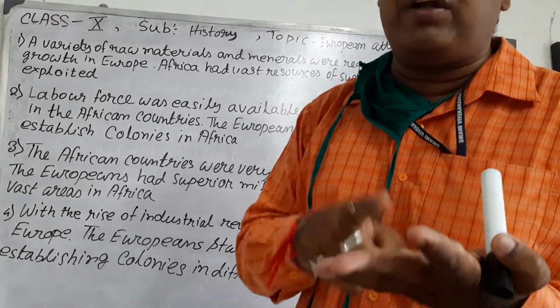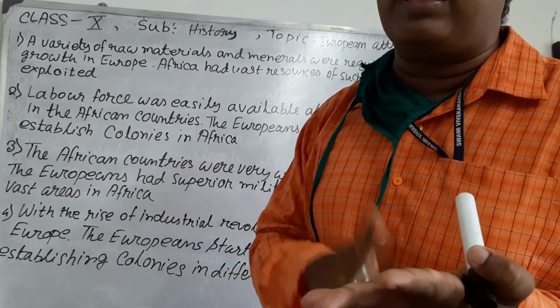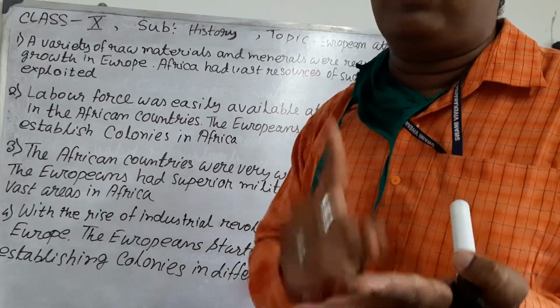That means raw materials were very important for European industry, and that's why they colonized African countries.